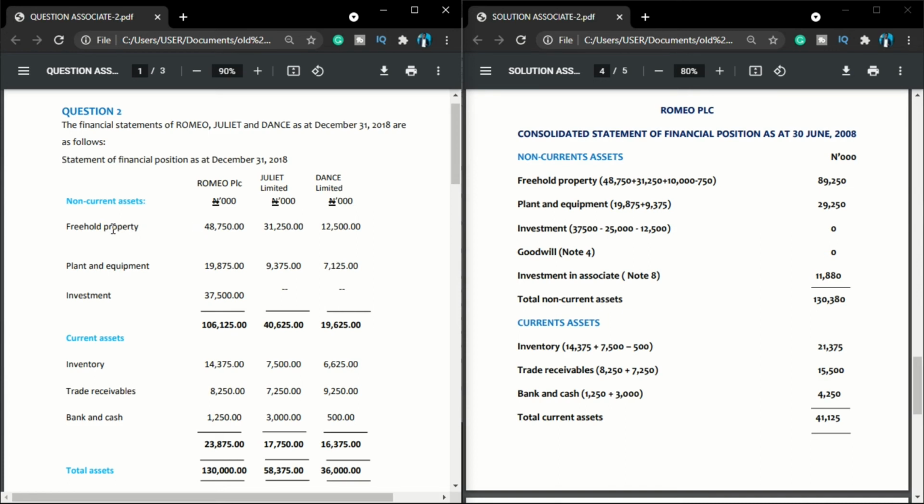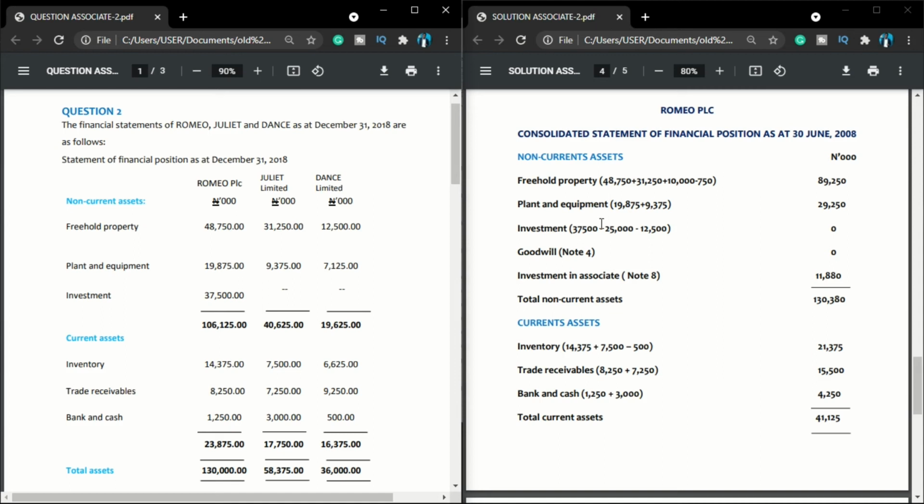So freehold property, this is it. Parent is 48,750. I bring it in there. Subsidiary Juliet 31,250. I bring it in. But can I consolidate Dance? No. Why? Because Dance is not a subsidiary, it is an associate. But don't forget, on our freehold properties, there was some adjustment that we did under our fair value adjustment.